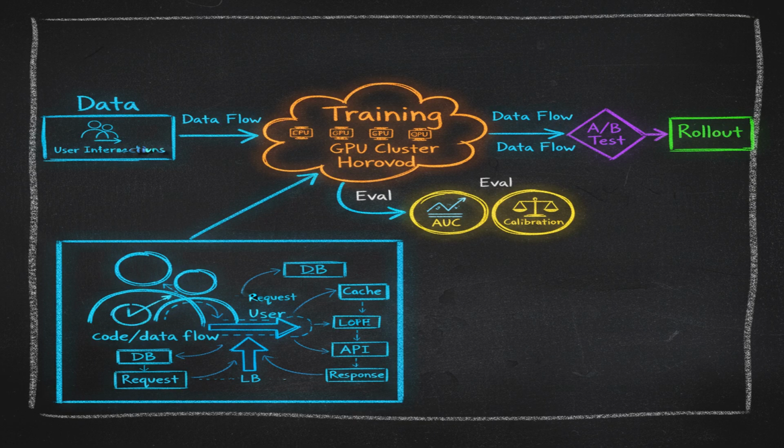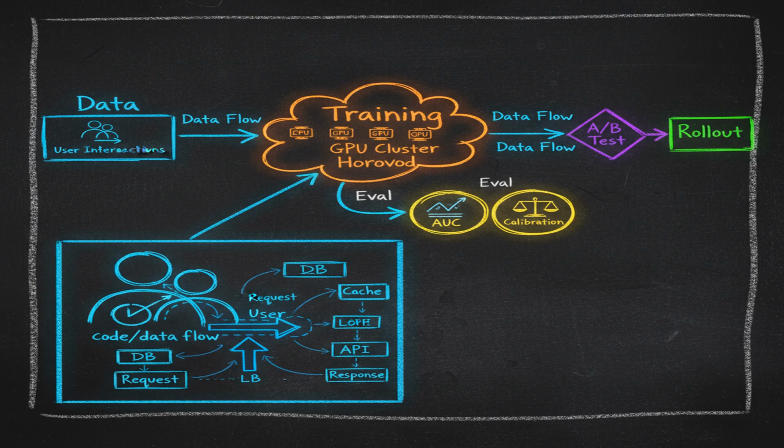Our training pipeline uses distributed training with Horovod to handle large data sets. Negative sampling is crucial due to class imbalance. We use importance sampling to select negative examples that are more likely to be clicked. This improves training efficiency.